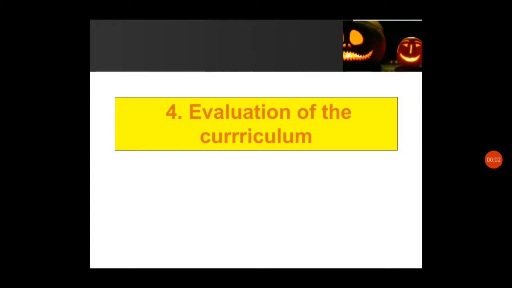So the fourth step of curriculum development, or the final step of curriculum development, is the evaluation of the curriculum. So evaluation, we know that a separate unit is given for that particular topic, and in that unit you will be discussing in vast what is evaluation, what are the steps of evaluation, and different aspects of evaluation. And just as a conclusion in our curriculum development, we will be discussing what is evaluation of the curriculum.